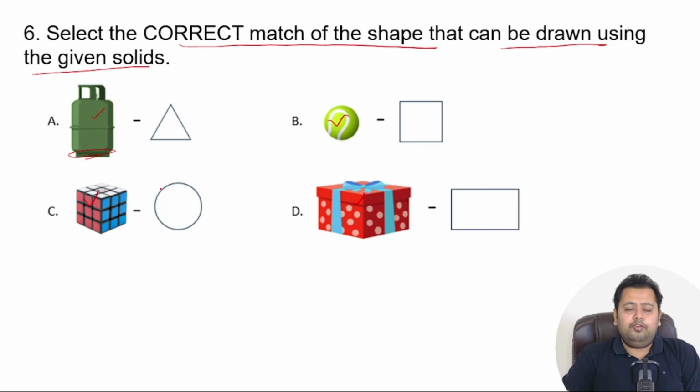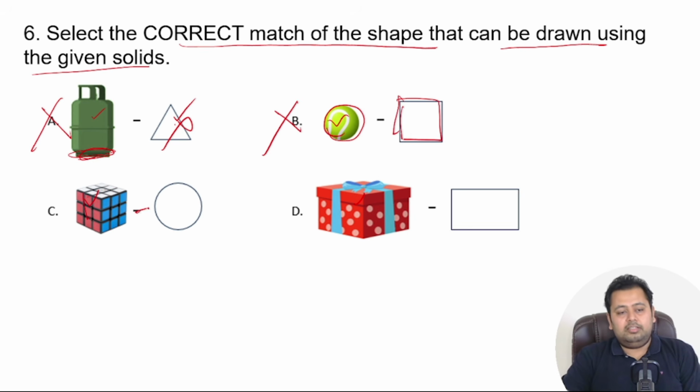Okay, hope you have got it correct. This here is a cylinder, so this is a cylindrical product. It is not a triangle, so this cannot be the answer. A ball is circular, but the option here given is square. This cannot be the answer. This is a cube, but the shape that is given over here is a circle. Cannot be the answer. And option D, if you see, it is a cube, right?